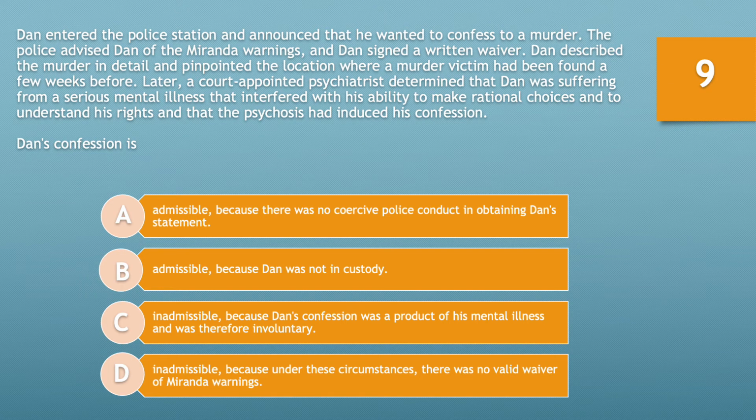Dan's confession, nonetheless, is A, admissible because there was no coercive police conduct in obtaining Dan's statement. B, admissible because Dan was not in custody. C, inadmissible because Dan's confession was a product of his mental illness and was therefore involuntary. Or D, inadmissible because under these circumstances there was no valid waiver of the Miranda warnings. Take 10 seconds and choose the best option now.